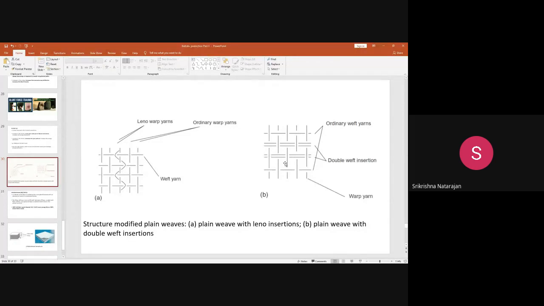So the understanding about friction in ballistic protection is, if the friction increases, what happens? More yarns take part in the ballistic protection, so that it will lead to better absorption of energy. To improve the friction, you can make a compact structure, or you can do some structure modification like this by inserting a Leno type of yarn inside the structure, or you can make a double weft in the fabric. So these things can lead to better generation of friction.